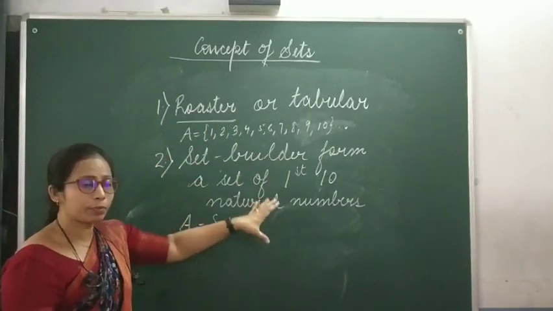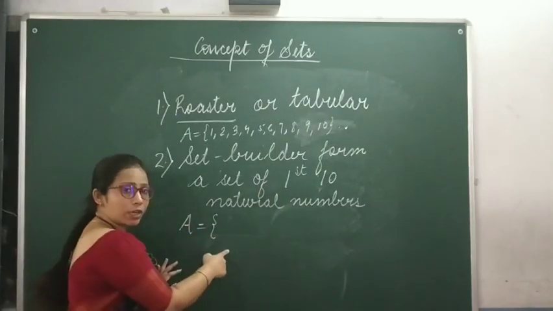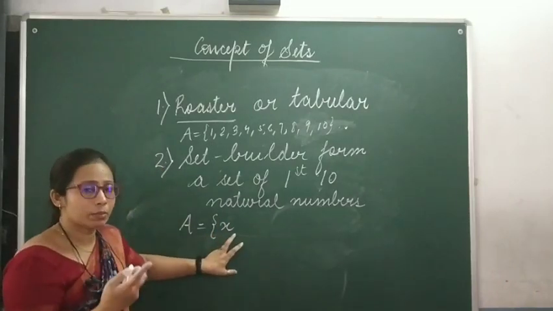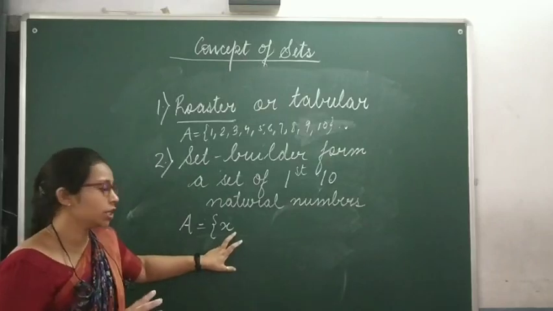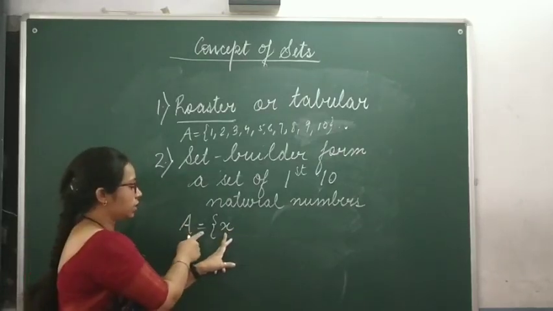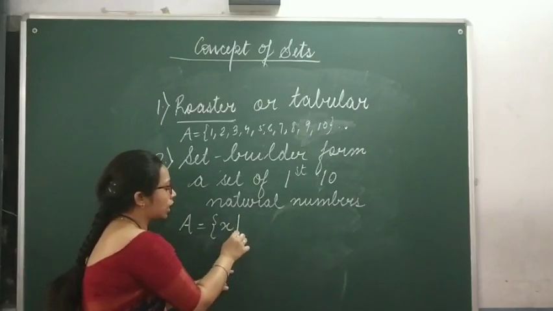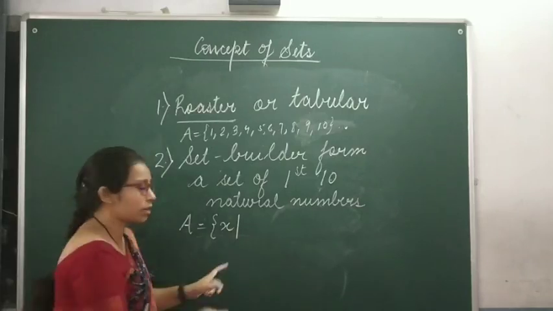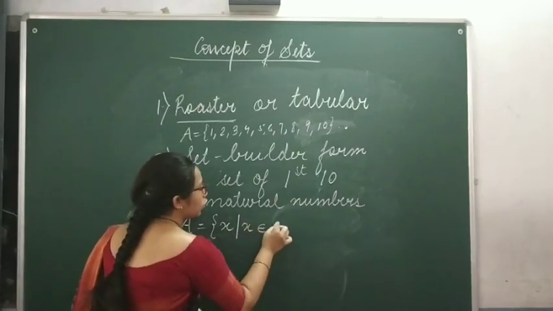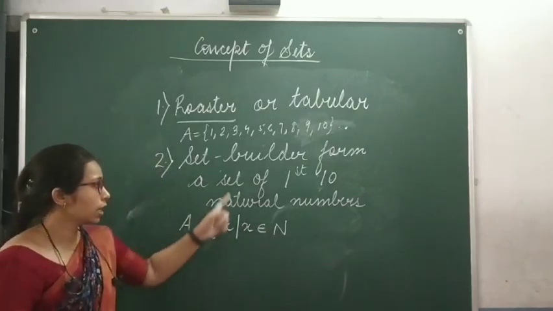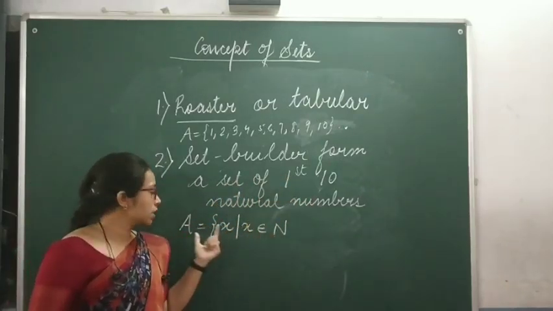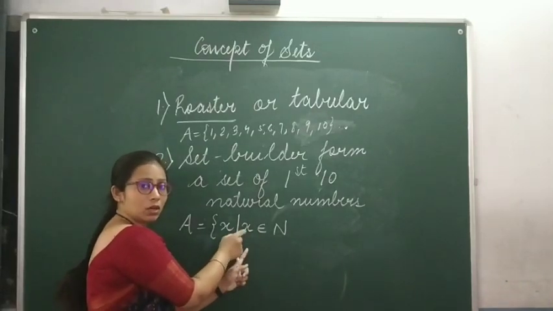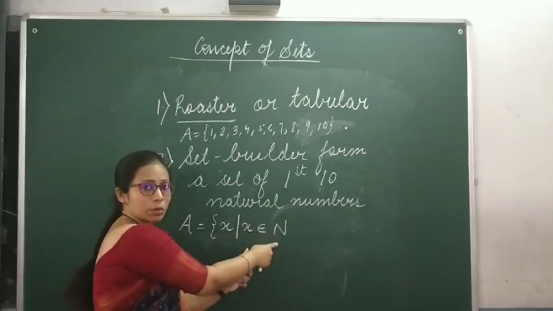But in case of set builder form, how we will write? We will not write the elements exactly. We will represent the element by some alphabet, by A, B, C, D, X, M. Here we have taken X. A is equals to X, then we always draw a line. What does this line represent? Such that X is an element of natural numbers. The elements of this set A has to be a natural number. So this is why I have written X such that X is an element of natural number.